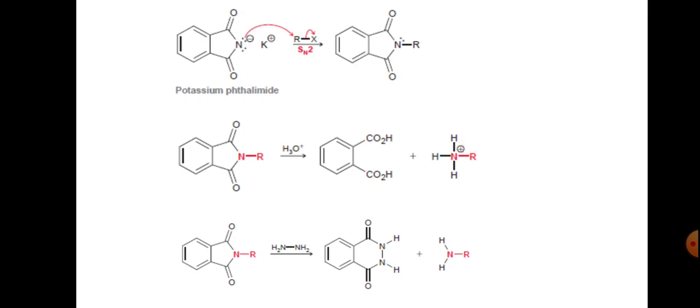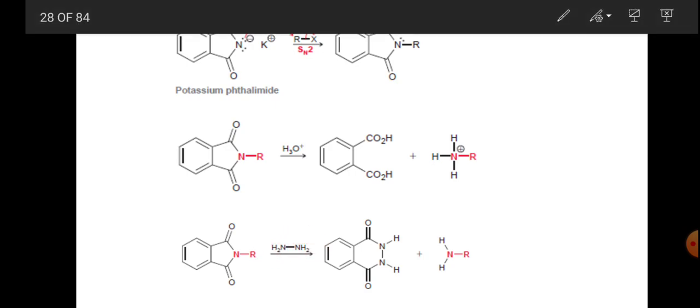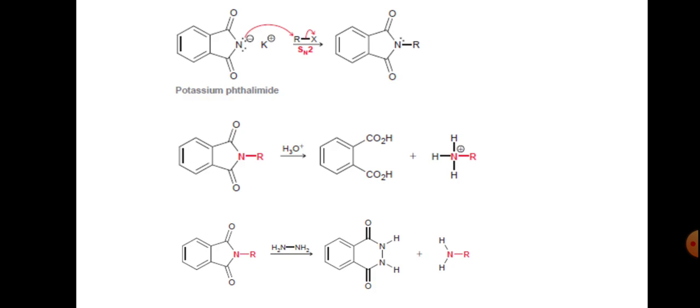This NH3+ is converted to RNH2. And if we take hydrazine in place of hydrolysis, we get RNH2 and the hydrazide compound.